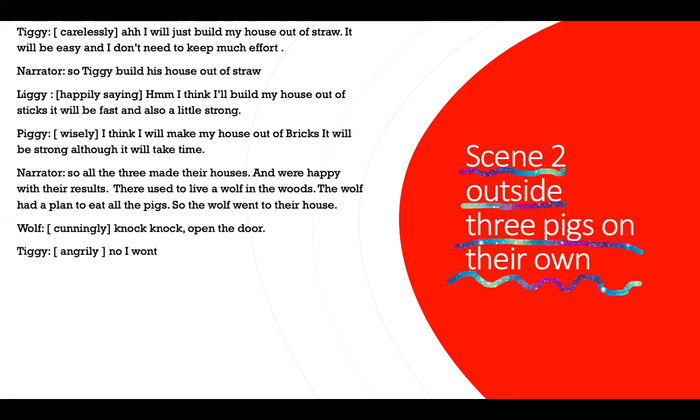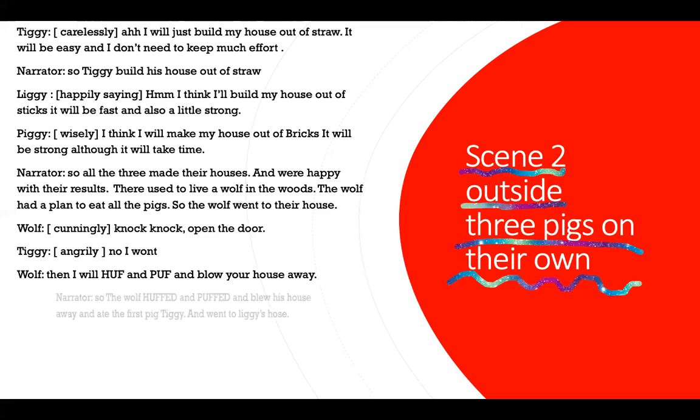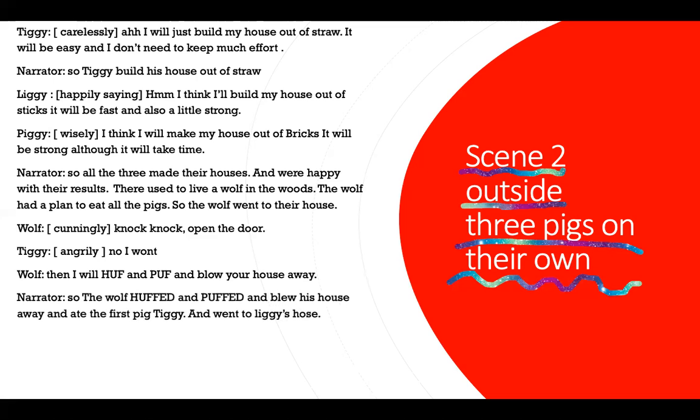Tiggy: (Angrily) No, I won't. Wolf: Then I'll huff and puff and blow your house away. Narrator: So the wolf huffed and puffed and blew his house away and ate the first pig, Tiggy, and went to Liggy's house. As I told you before, this may be a different version.